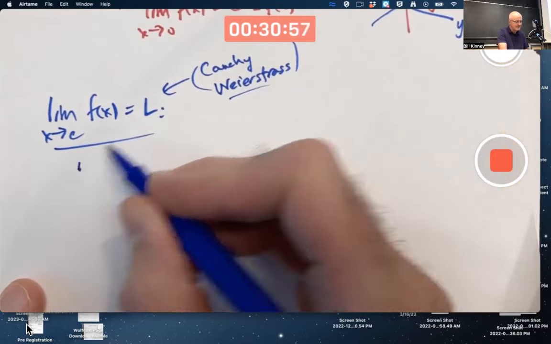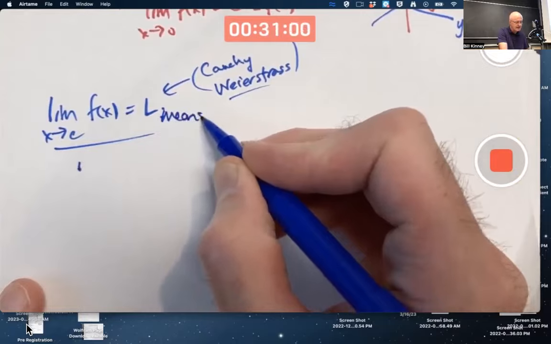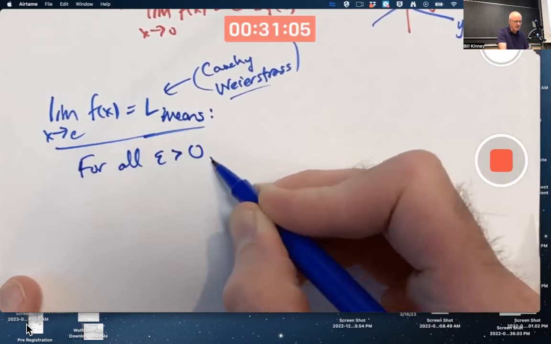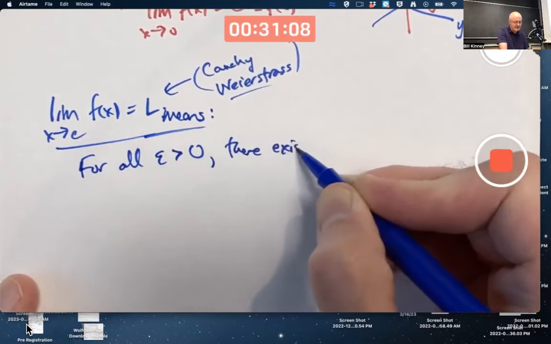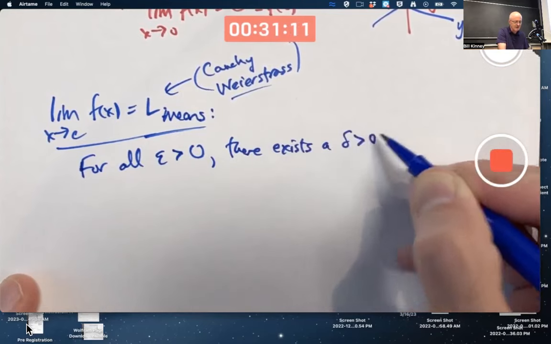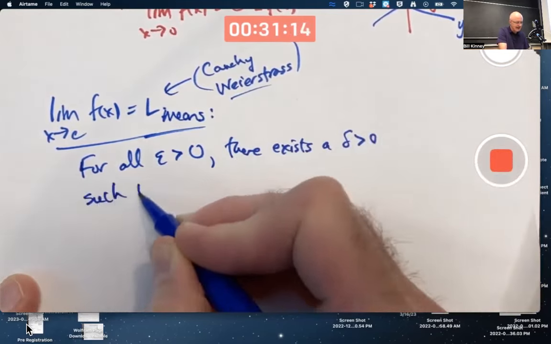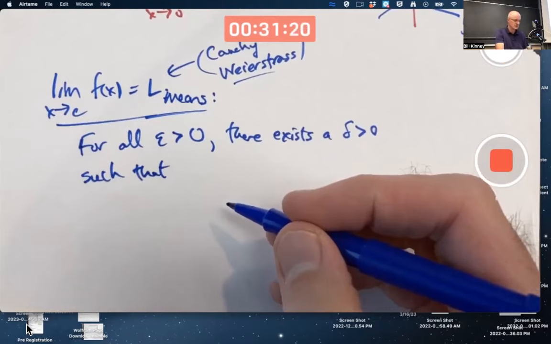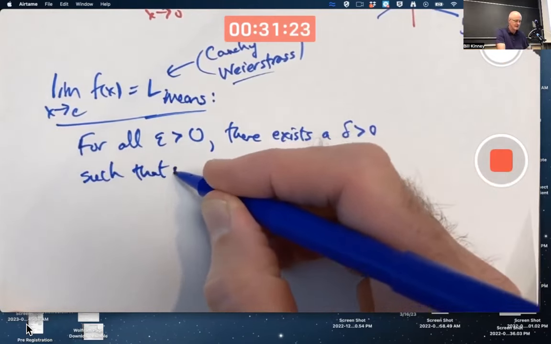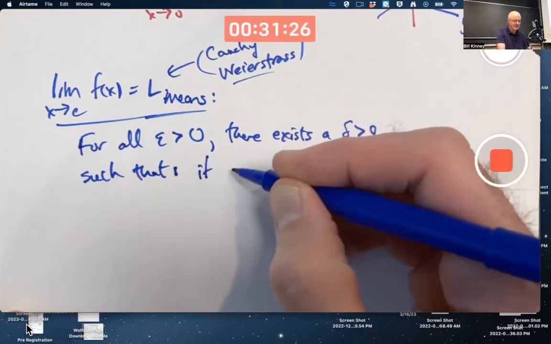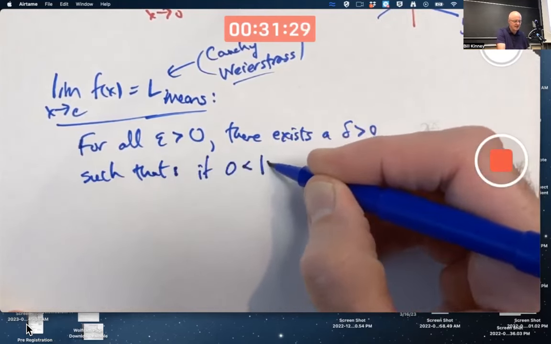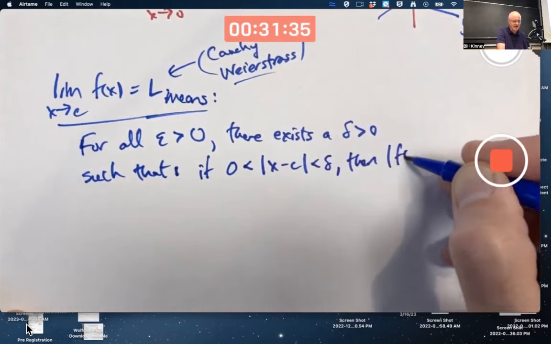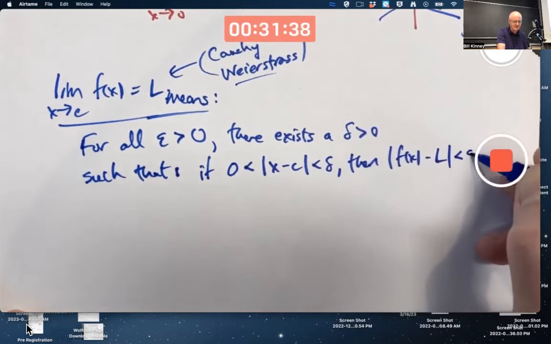This means, I should put the word means in here, means for all epsilon greater than 0, there exists a delta greater than 0 such that the following is true. The following implication: if 0 is less than the absolute value of x minus c is less than delta, then the absolute value of f of x minus L is less than epsilon.